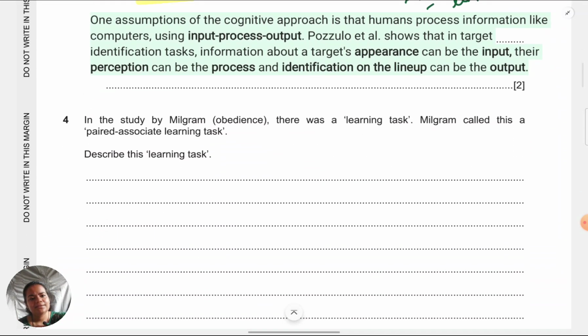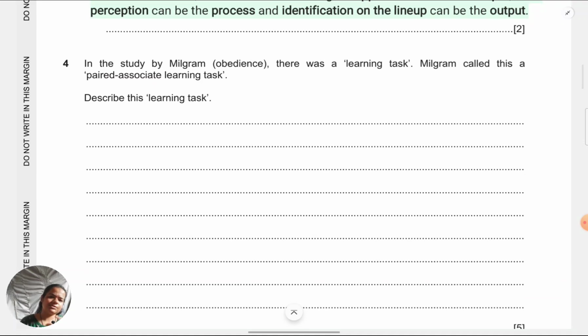Okay, let's look at the next one. These types of questions are very straightforward. In the study by Milgram, there was a learning task. Milgram called it the paired associate learning task. Describe the learning task. These types of questions, you have to write complete sentences. In fact, you have to write a complete paragraph.